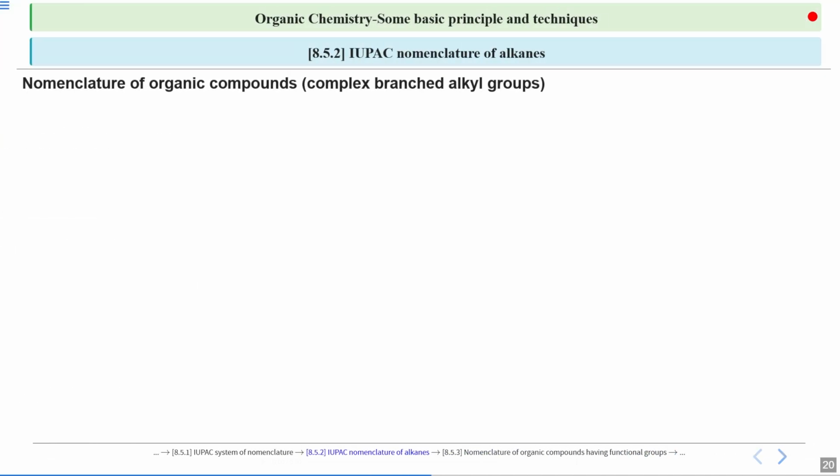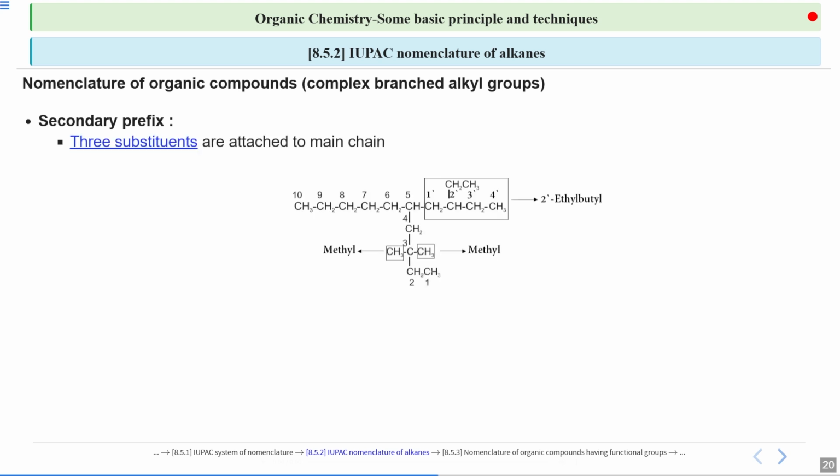Now moving on to the next. We have to now decide your secondary prefix. Two of the substituents are easier to name. Those are methyl groups because they are simple chains. But if you look at the third substituent, which I have named 2-ethyl butyl, that is somewhat difficult to do. Let's see how we can do it.